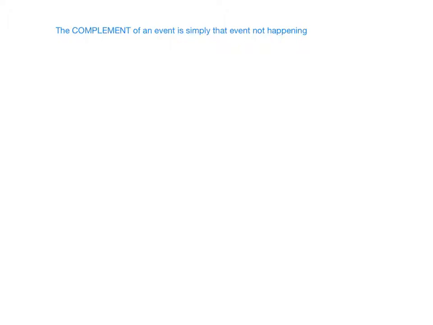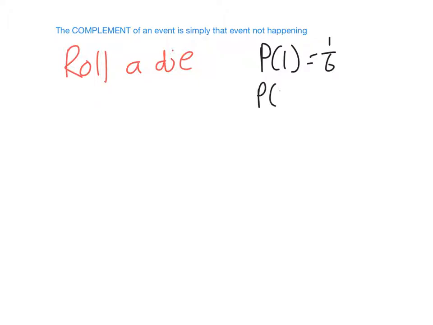So for example, let's say I roll a die. I know that there are 6 events in the sample space. I can get a 1, and the probability of that is a 6th. The probability that I get a 2 is a 6th.